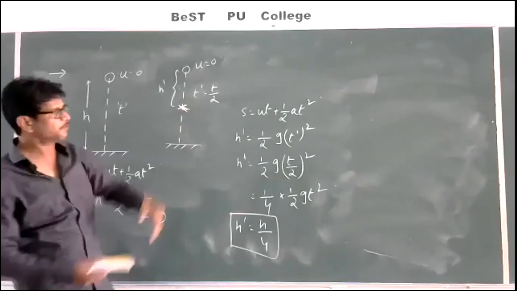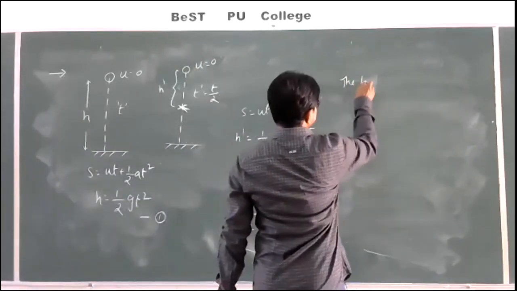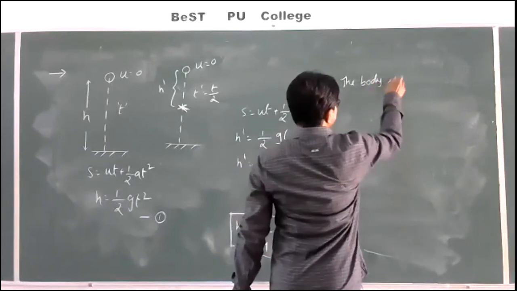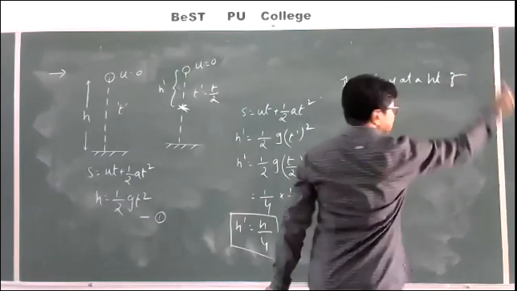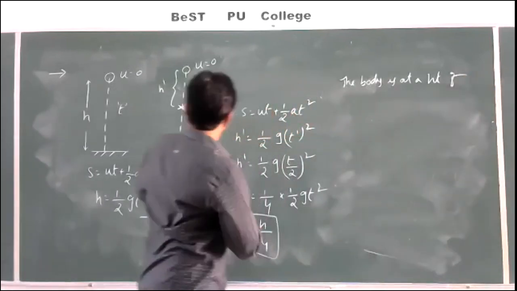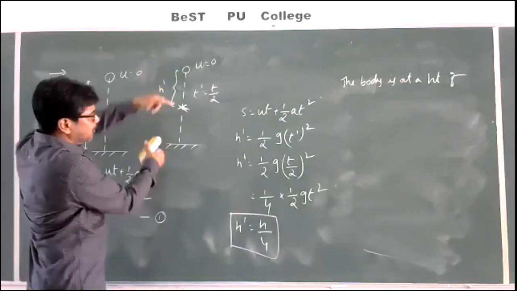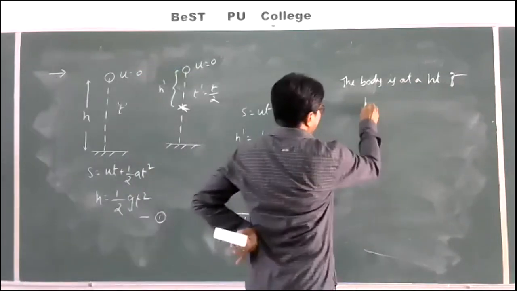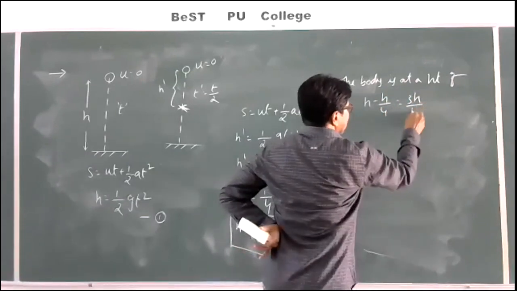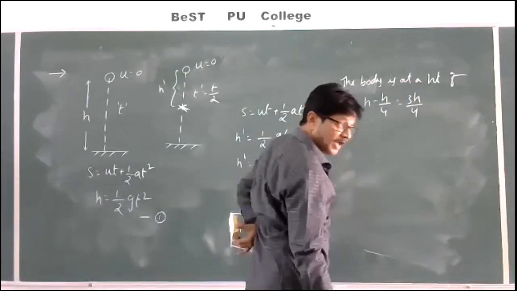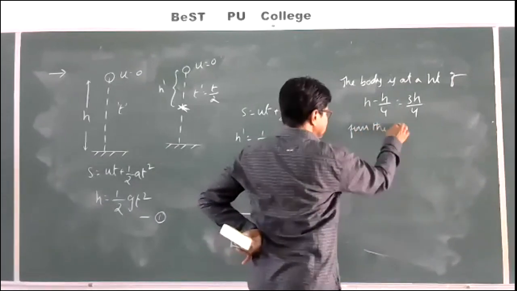Okay, so the final answer: the body is at a height of h minus h by 4, which is equal to 3h by 4, from the ground.